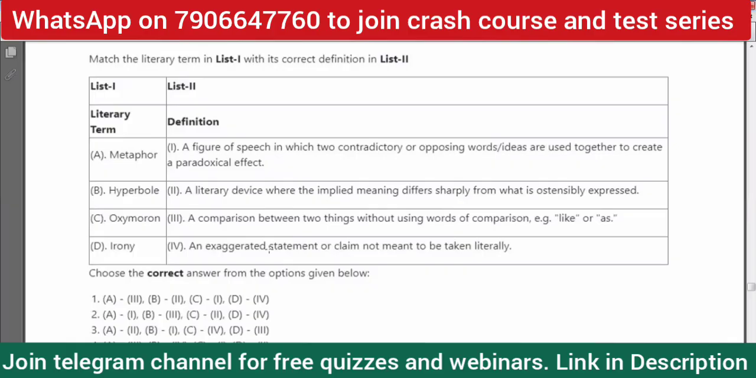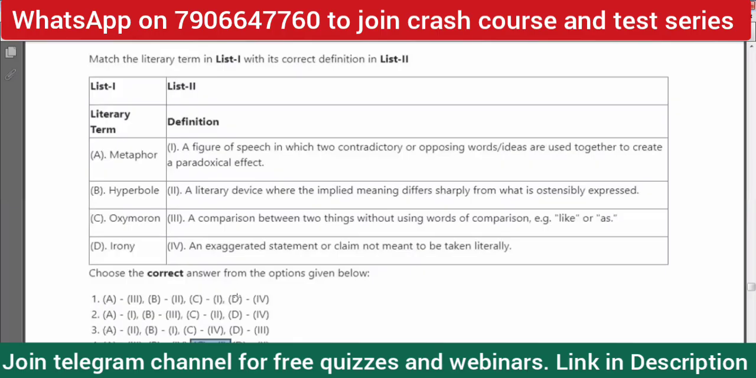Metaphor, hyperbole, oxymoron, irony. A figure of speech in which two contradictory or opposing words and ideas are used together to create a paradoxical effect: oxymoron is the right answer. So C matches 1. In both option 1 and option 4, we have C matched with 1, so options 2 and 3 get eliminated.